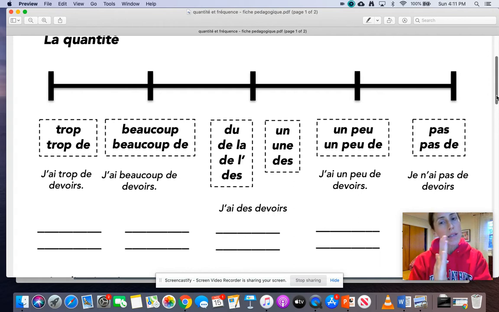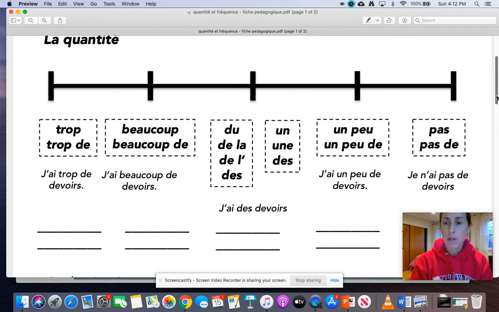All right. Next, we've got kind of a middle ground. Here, we're not so much talking about an adjective or an adverb. Here, we're really just using an article. So if we wanted to say, I have some homework, or I have an assignment: J'ai des devoirs. I have some homework. J'ai un examen. I have a test. So here, un, une, des, they mean an, or a, or some. Du, de la, de l'apostrophe and des, those all mean some.